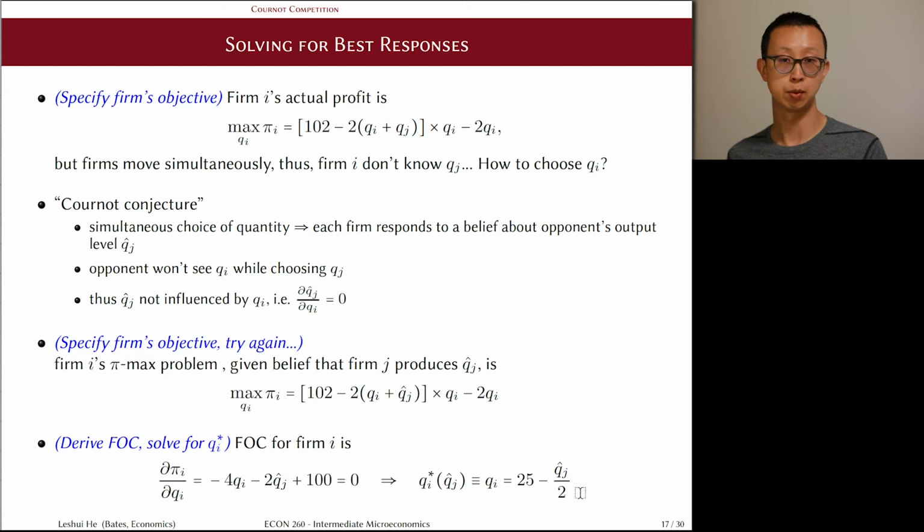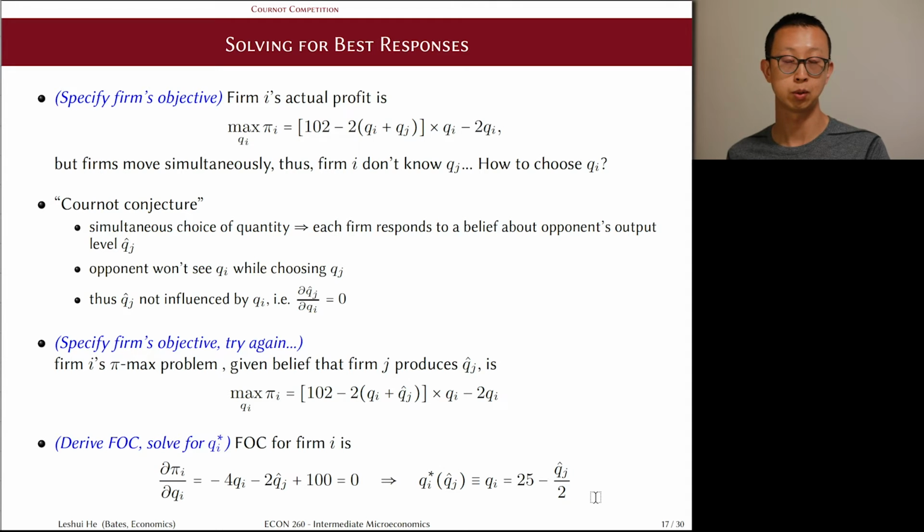We can read into this expression a little bit. It says that my best response is to produce 25 units of output if I believe your output will be 0. And for each additional unit I believe you will produce, I will reduce my output by half a unit. This reflects our earlier intuition. If I believe my opponent will produce a larger amount of output, then the market price will be lower. So my marginal revenue will be lower. And that leads to a lower optimal output level for me. Now we have the best responses.